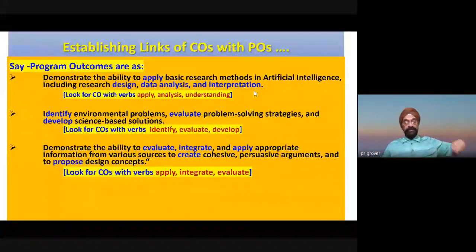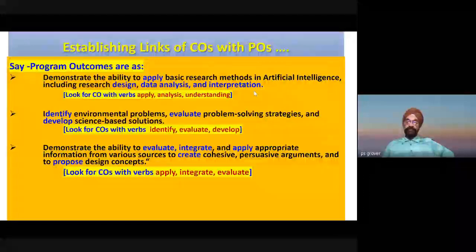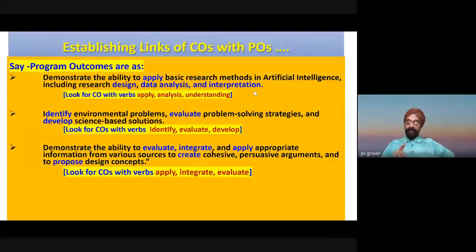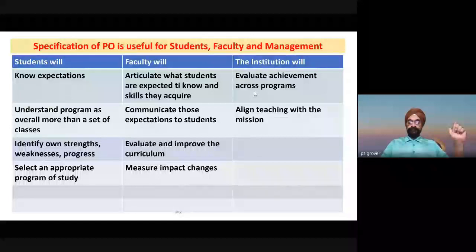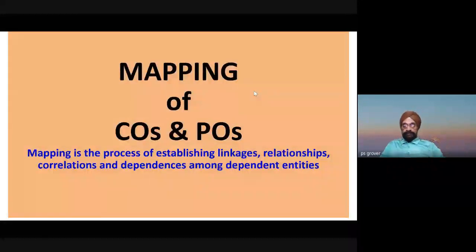Now, then the linkages between COs and POs. Here, I have already explained earlier also, just look at the verbs occurring in both COs and POs. So demonstrate, like say, that's how you're going to establish links between them. And now, after having links, how do you do the mapping?